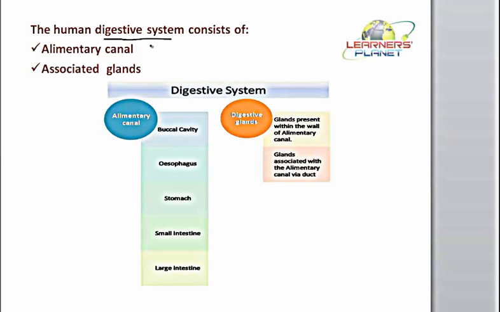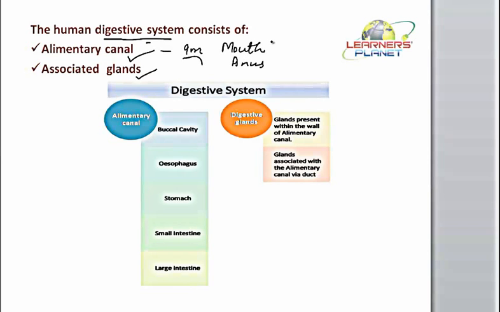Let us summarize it. It consists of two parts, that is the alimentary canal and glands. These glands are associated with the alimentary canal. The alimentary canal is a long narrow tubular structure, with a length of around 9 meters. This 9 meter long tube is present inside the body, and it extends from the pore known as the mouth to the anus.